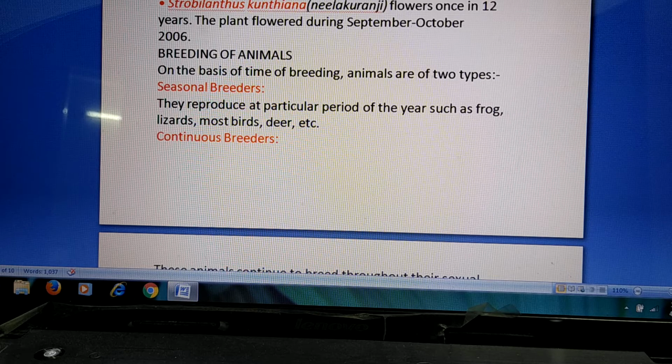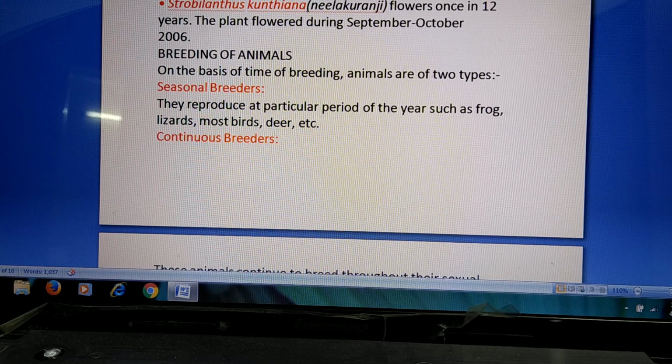Frogs, for example, breed during the rainy season. You must have heard the sounds of frogs, and they will be reproducing. They release the spawn, that is the eggs. They reproduce during that particular season. Those are called seasonal breeders.